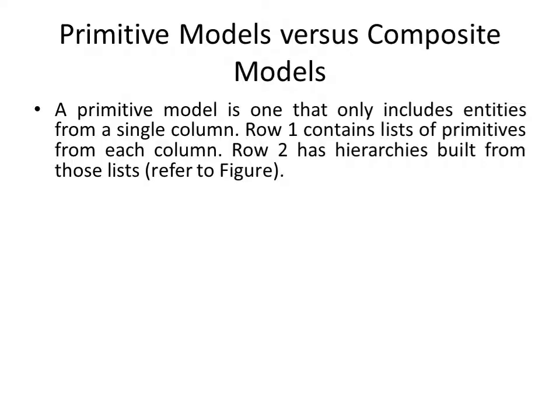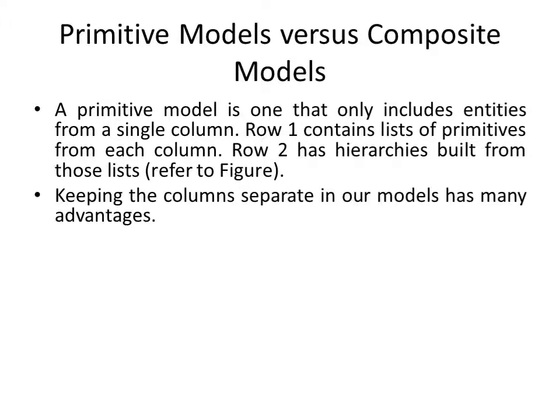Primitive models versus composite models. Let us compare how a primitive model can be compared with a composite model such as Zachman's model. A primitive model is one that only includes entries from a single column. Row 1 contains lists of primitives from each column. Row 2 has hierarchies built from those lists, which are referred to as the Zachman framework.